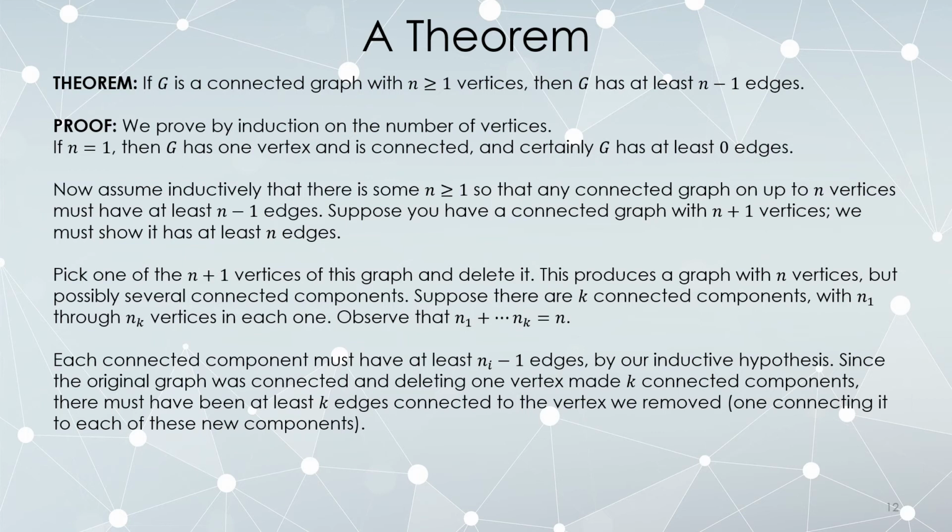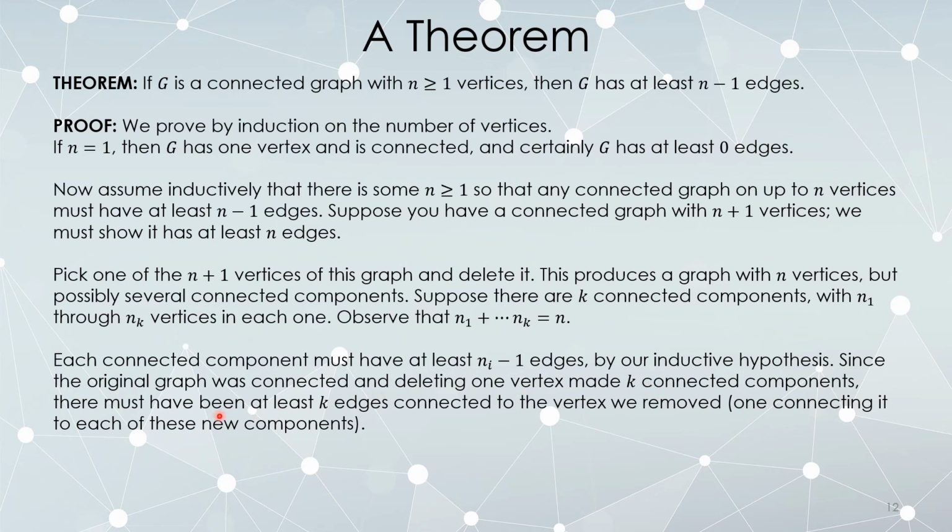Now we've assumed that any graph with up to n vertices which is connected must have at least ni minus 1 edges. Each connected component has ni vertices. It's a connected component, so it's connected. Therefore, it must have at least ni minus 1 edges. So the original graph was connected, and deleting one vertex made k connected components.